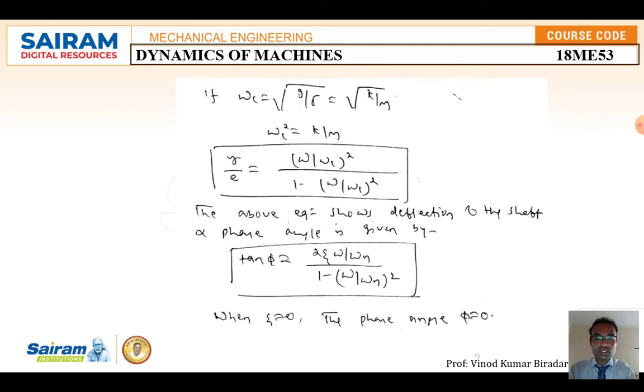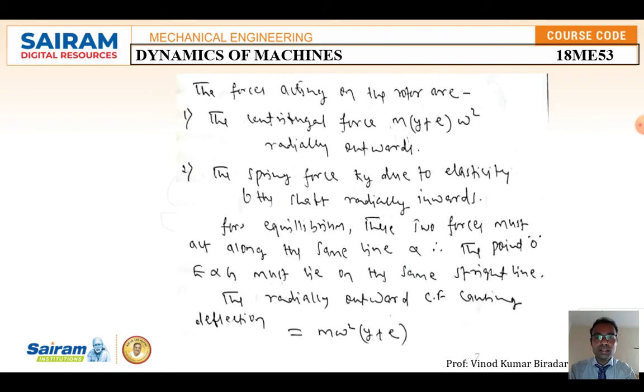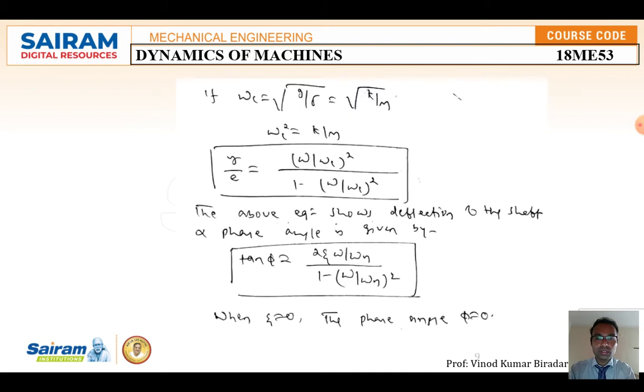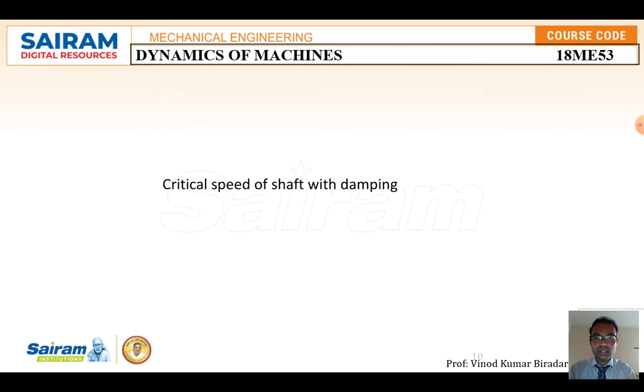Okay, so this is about the without damping equation, very simple. Just equate both the forces, that is, the centrifugal force is equal to the spring force due to deflection. Just simplify, and you are going to get this equation.